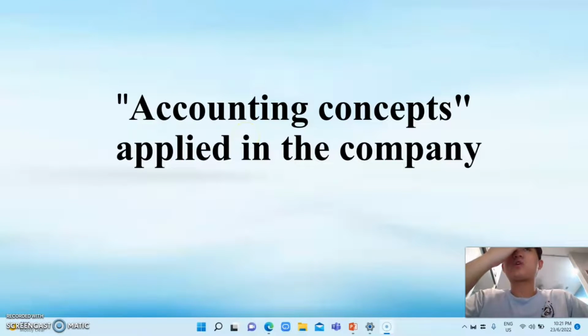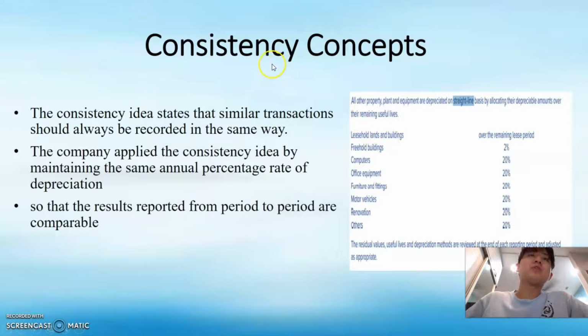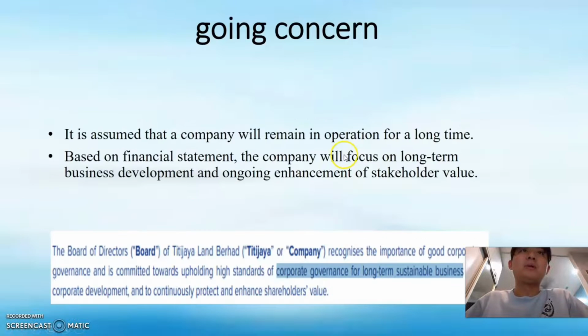Today we're going to talk about accounting concepts applied in the company. First of all, Titi Jaya practices consistency. Consistency idea states that similar transactions should always be recorded in the same way. Company applied the consistency idea by maintaining the same annual percentage rate of depreciation so that the results reported from period to period are comparable.